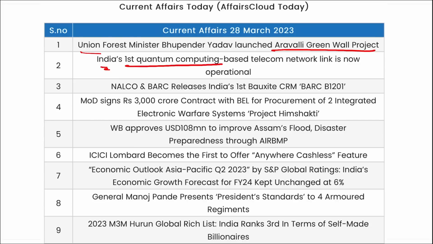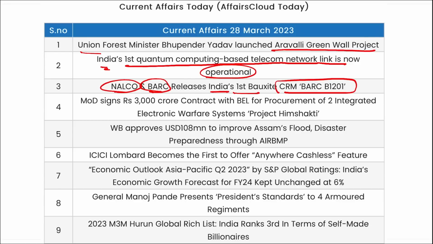India's first quantum computing based telecom network link is now operational. NALCO and BARC have released India's first bauxite CRM, BARC B1201. Ministry of Defence signed a 3000 crore rupees contract with BEL for procurement of two integrated electronic warfare systems, that is project Himshakti. West Bengal has approved USD 108 million, to improve Assam's flood disaster preparedness